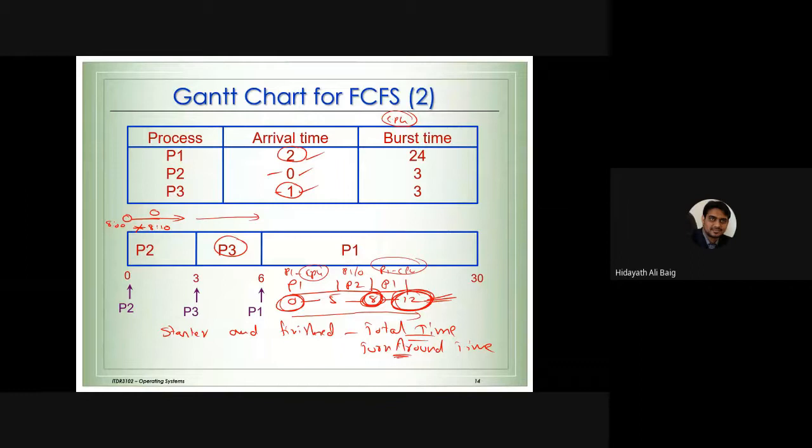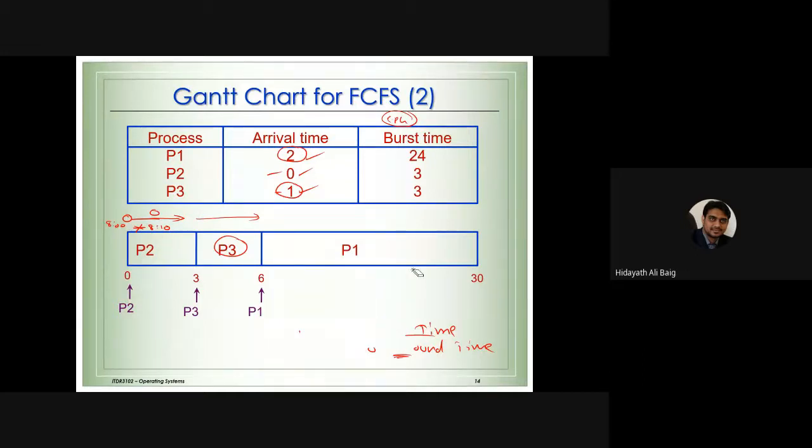So when we apply that formula for turnaround time, for process 1, what is the formula? Finish time, or the end time. Finish time is 30 milliseconds minus arrival time. Arrival time is 2 milliseconds.